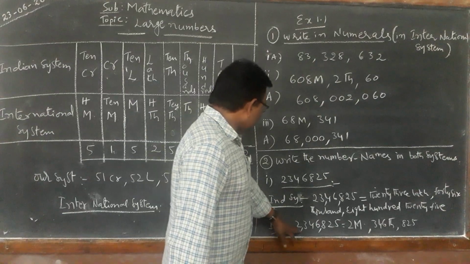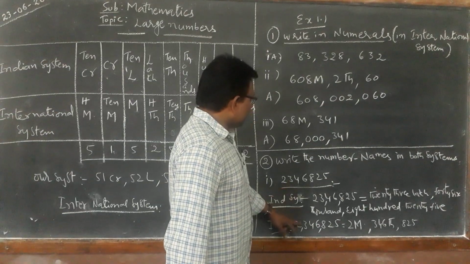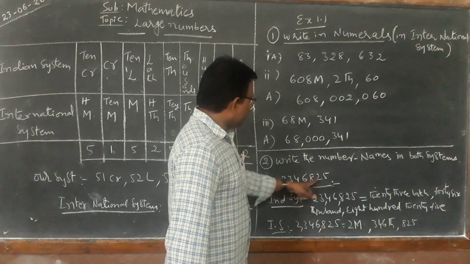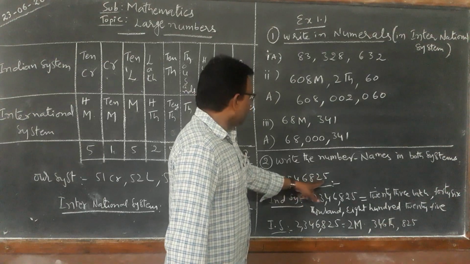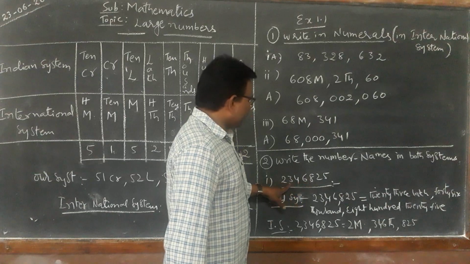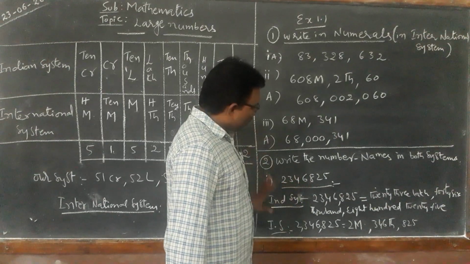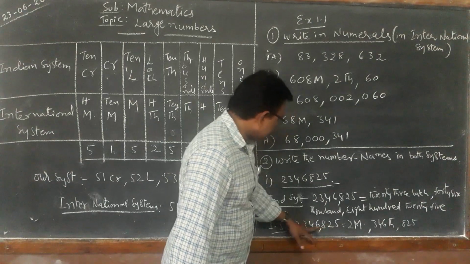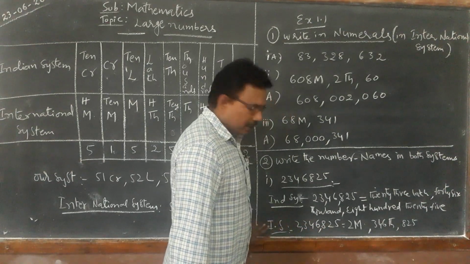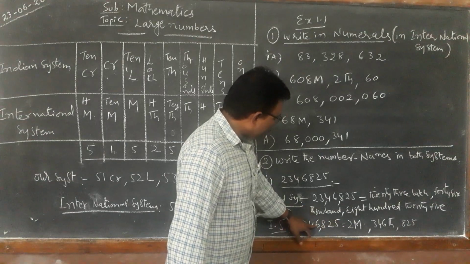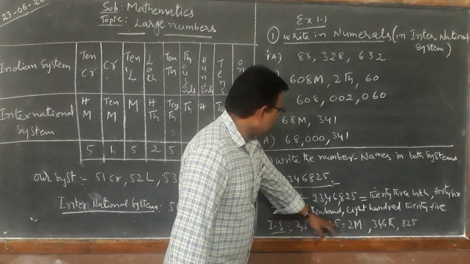Now coming to the international system, the same digits. Every period is taken as 3 digits: the first period 3 digits, the second period 3 digits, like that continuing, and at the last period we stop there. So it is 2,346,825.